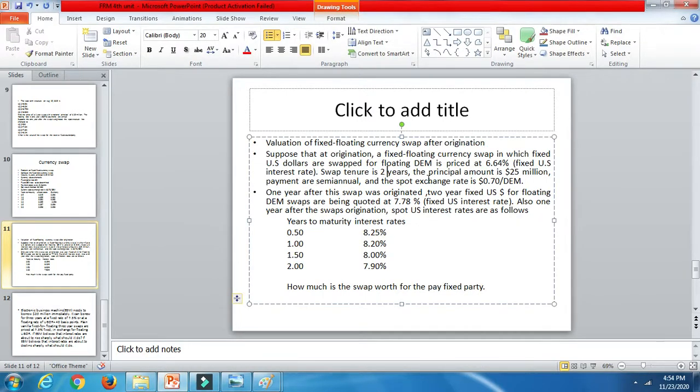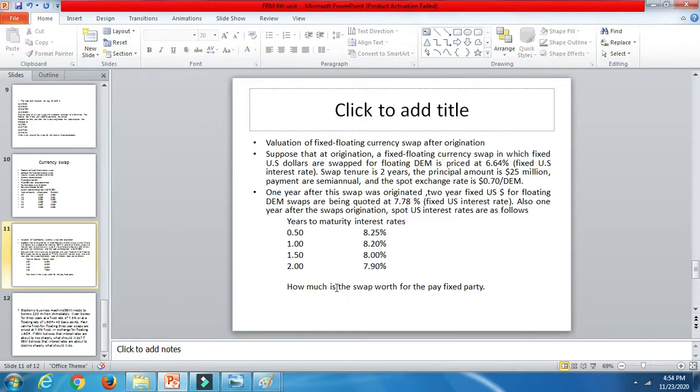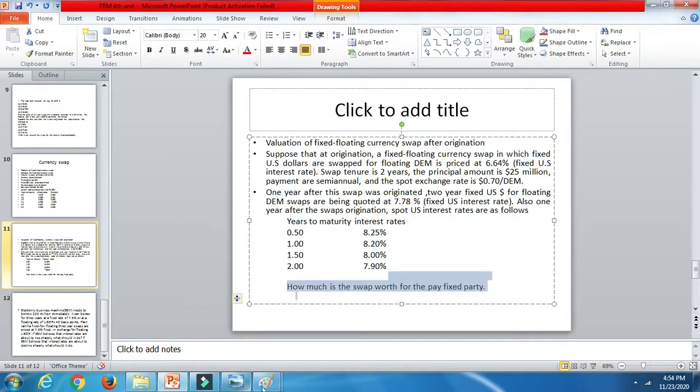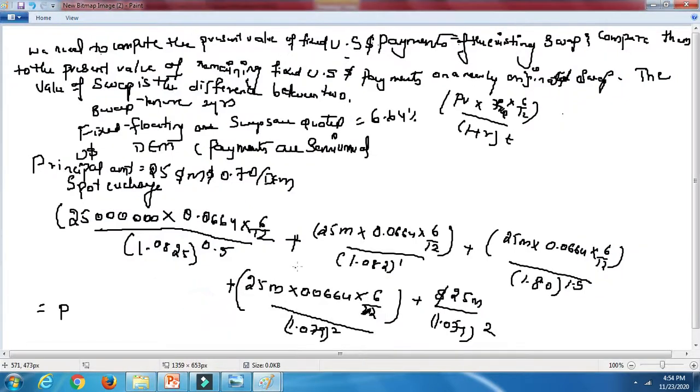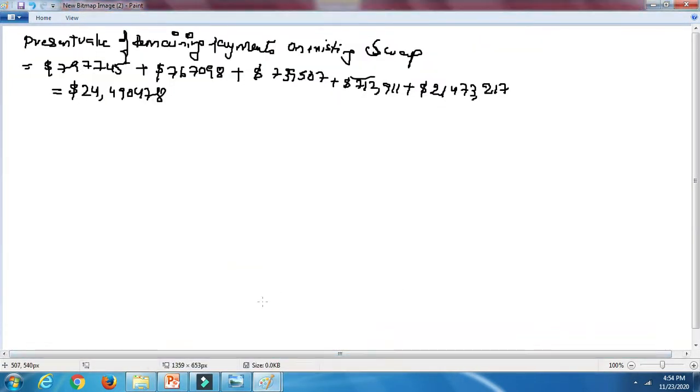So the principal amount is 25 million, payments are semi-annual, and the spot exchange rate is 0.70. Okay, so this is what has been given. Now we are done with the first part, the above part. With 0.064 we used these interest rates and calculated the swap of the previous one. This is how we have calculated it. This is the swap, the present value of remaining payments on the existing swap. Okay, so these are the values.